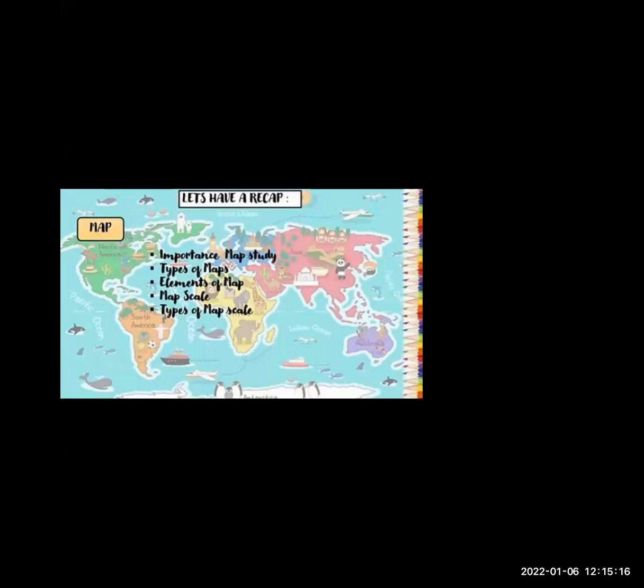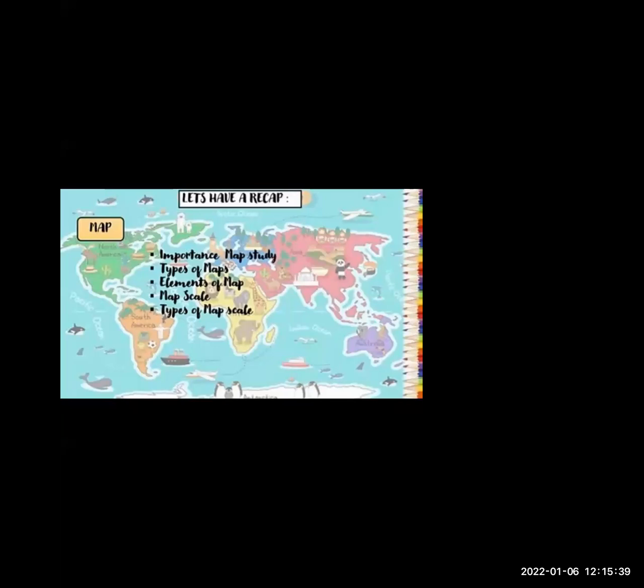Now next one, that is types of maps. There are two different types of maps: first one is political map and physical map. Now third one is elements of map. We have seen how many elements are there.